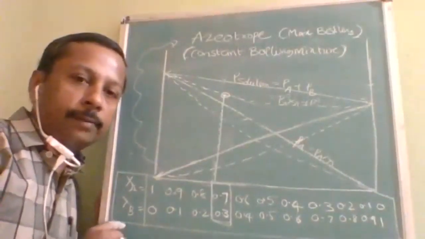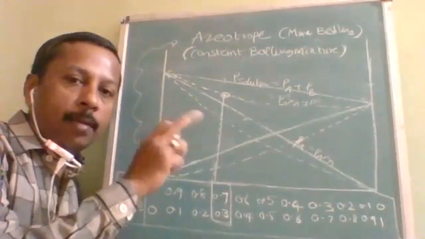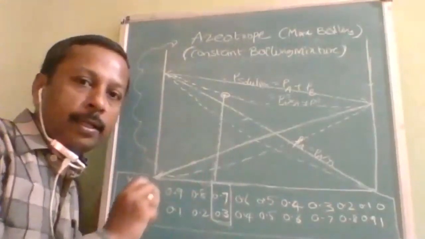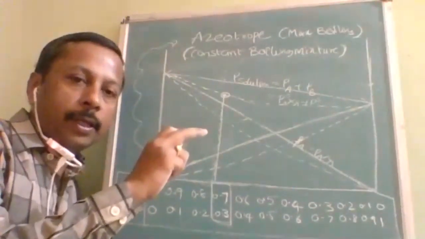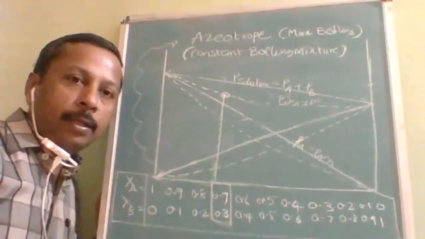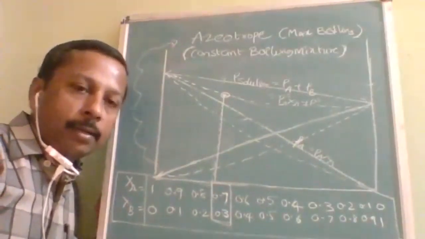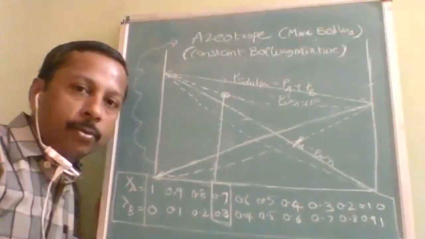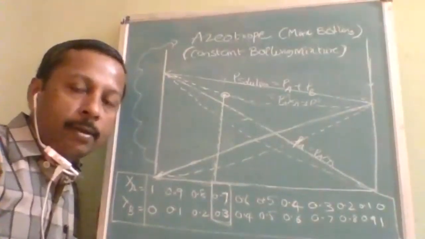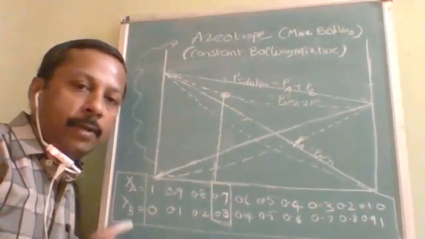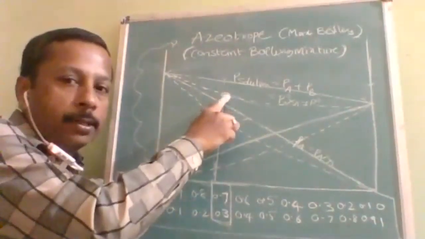If you know the ideal solution graph, and you draw the dotted line above the straight line, then it is positive deviation. If you draw the curve below the straight line, then it is a non-ideal solution with negative deviation. Non-ideal solution with positive deviation shows a minimum boiling azeotrope. Non-ideal solution with negative deviation shows a maximum boiling azeotrope, because vapor pressure is lowest.